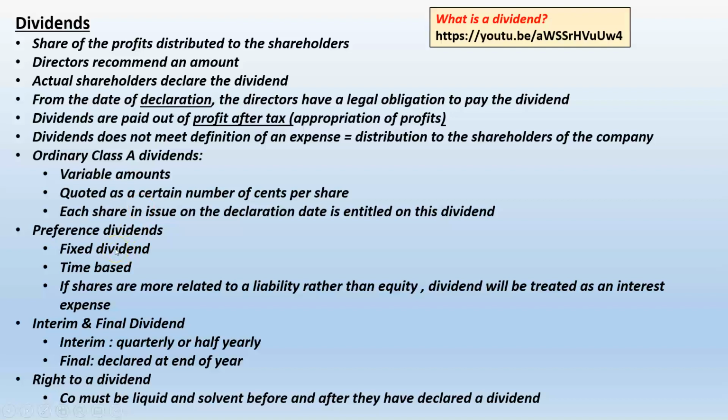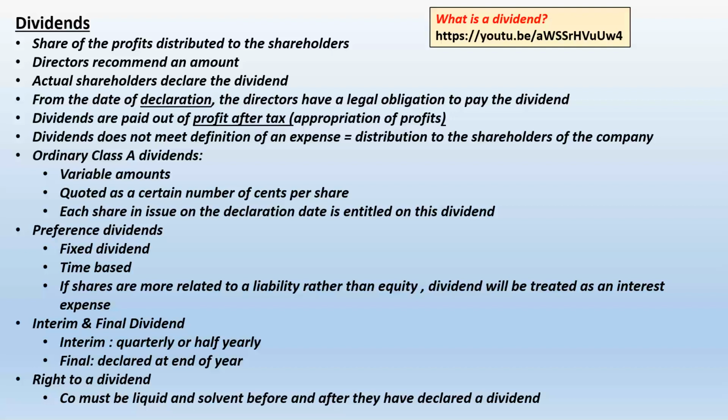I can be the owner of that share from the 13th of March. Not even the last year I wasn't even the owner. So if I'm in the register as an ordinary shareholder on the 13th of March and the last day of registration is going to be 15 March, I'm going to receive that dividend on the 1st of April. And how much dividend am I going to receive? If I have 100 shares and that dividend is 10 cents per share, then I'm going to receive 100 times 10 cents, I'm going to receive 10 Rand.